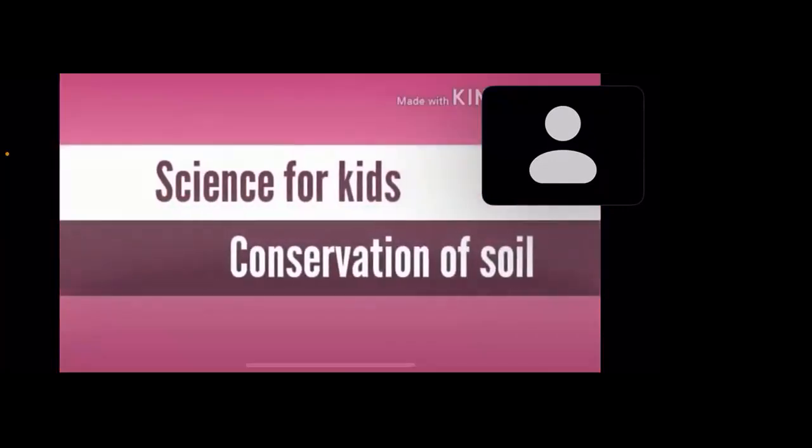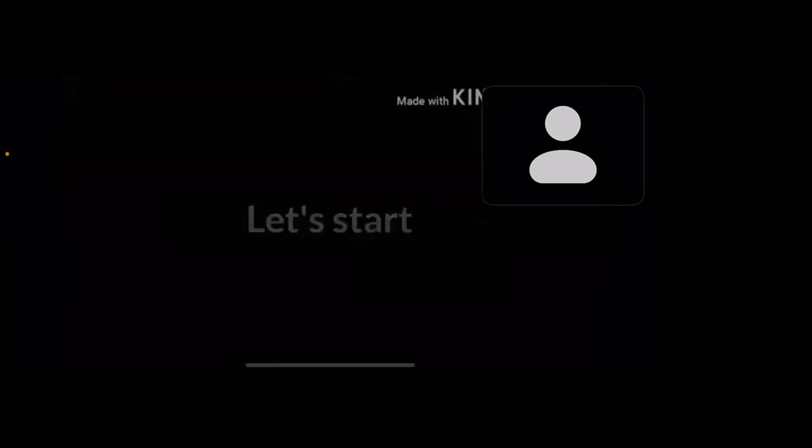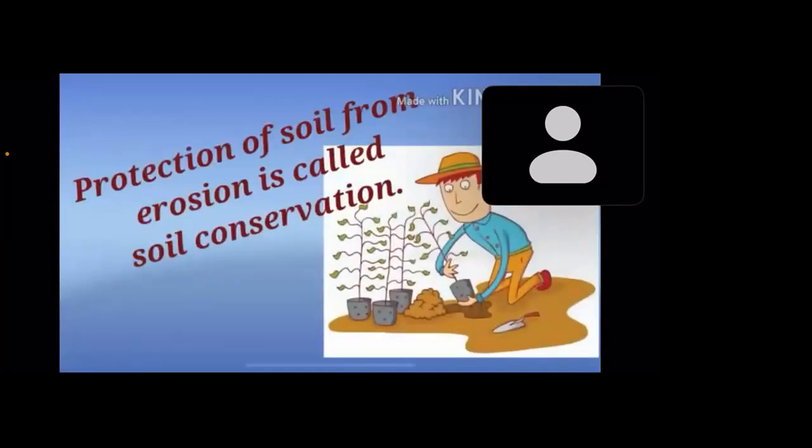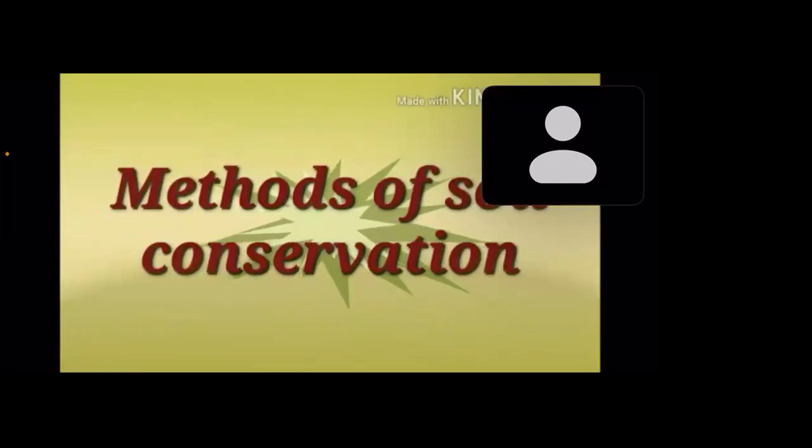Welcome to Science for Kids series. In this series, we will learn about soil conservation. What is soil conservation? Protection of soil from erosion is called soil conservation. Let's know the methods of soil conservation.